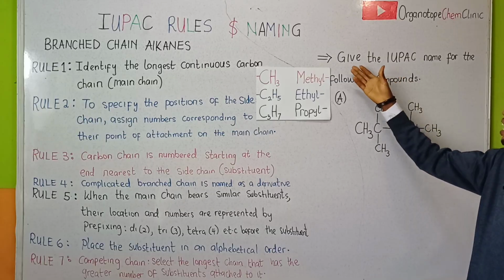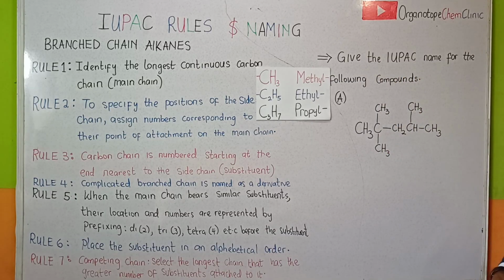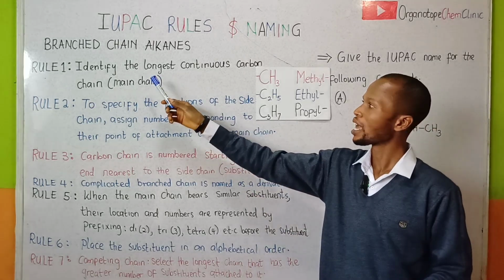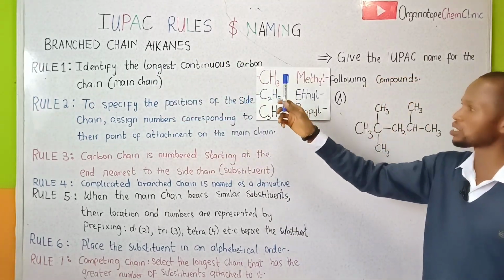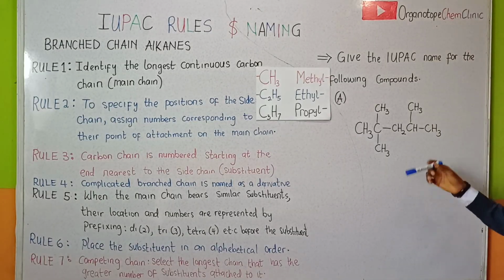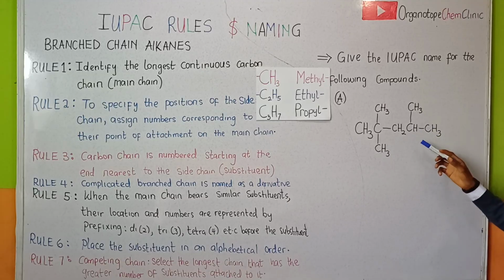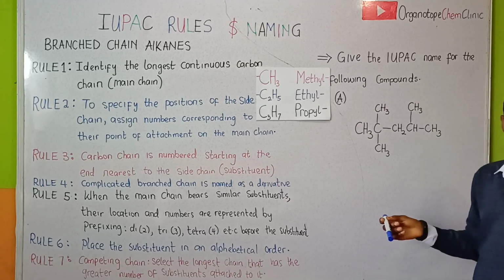We've been asked to give the IUPAC nomenclature or name of this compound. So the first thing we need to understand is rule 1. Identify the longest continuous carbon chain, which becomes the main chain. Now, when you consider this structure right here, the longest continuous carbon chain comprises of how many carbon atoms?